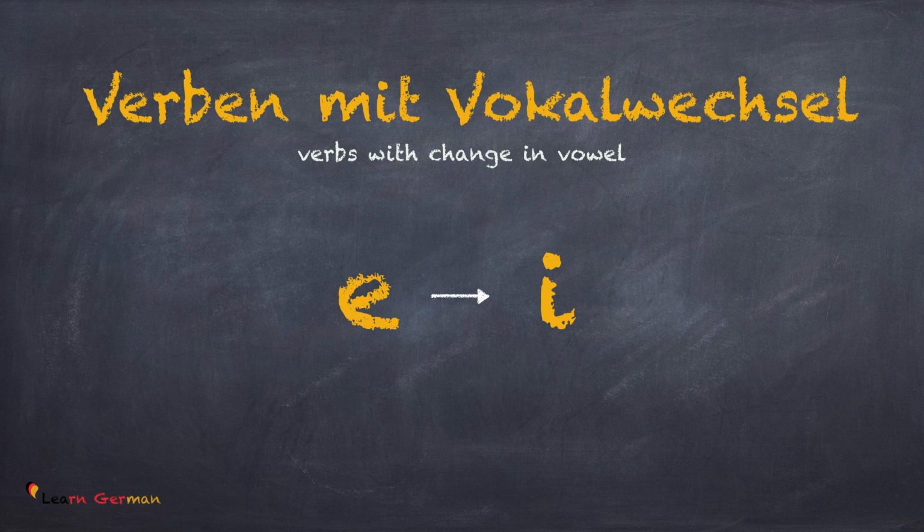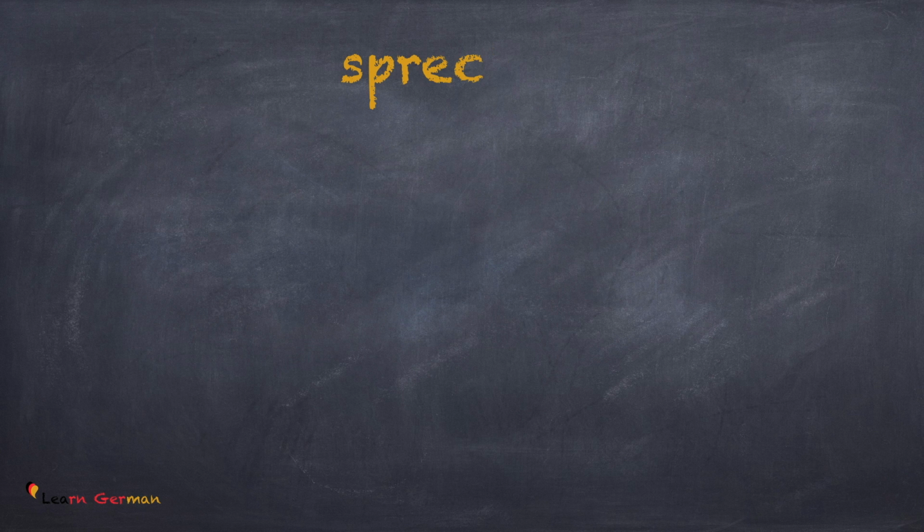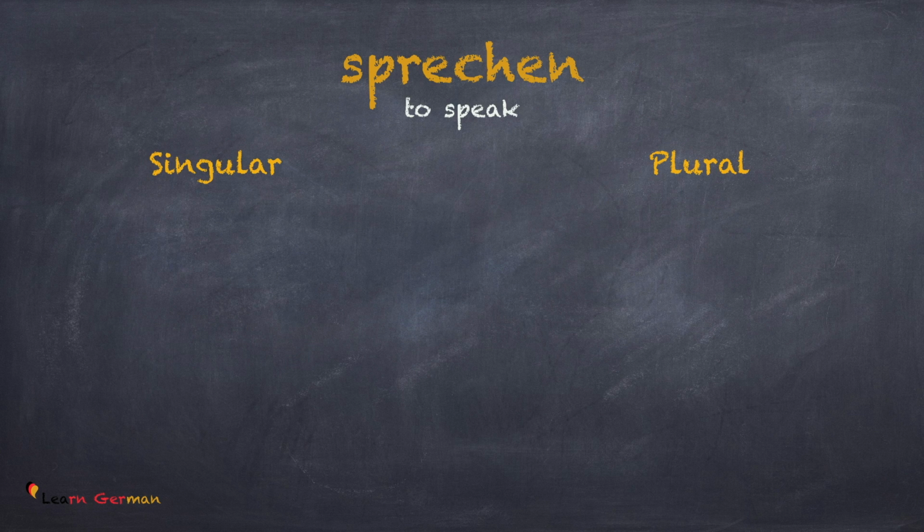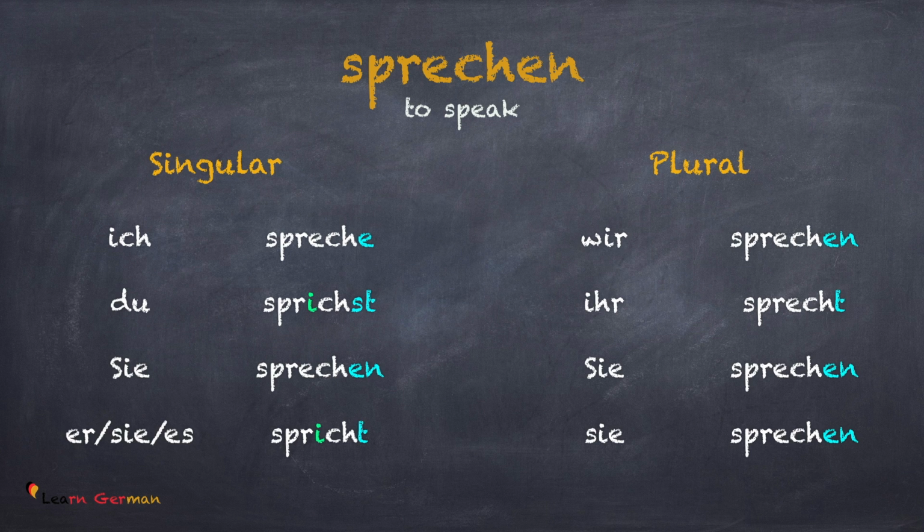Let's take the first case where the E changes to I and conjugate some verbs. Don't forget to repeat after me. The first verb is sprechen. Ich spreche. Du sprichst. Sie sprechen. Sie, es spricht. Wir sprechen. Ihr sprecht. Sie sprechen.